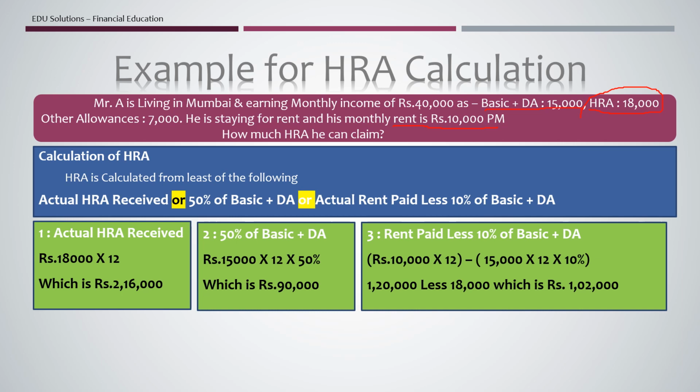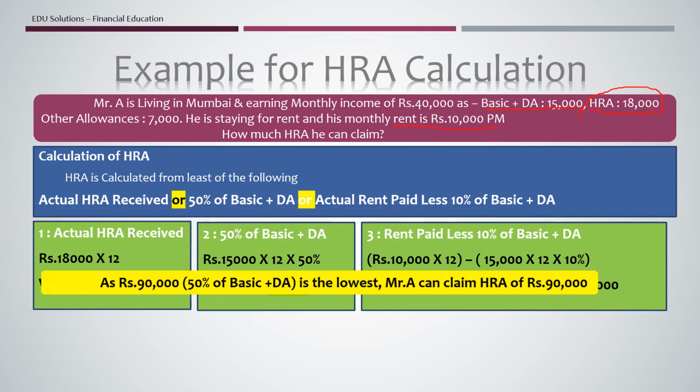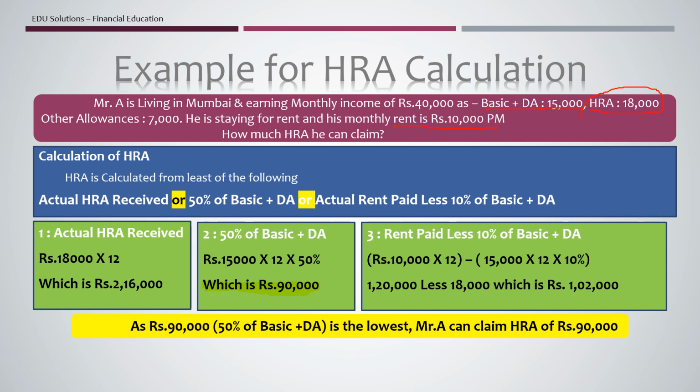So he can claim 1,02,000, but he cannot claim all these three. He can claim the least of all these three. Which is the least one? This 90,000 is the least one of all these. So A can claim HRA of rupees 90,000, which is option 2.